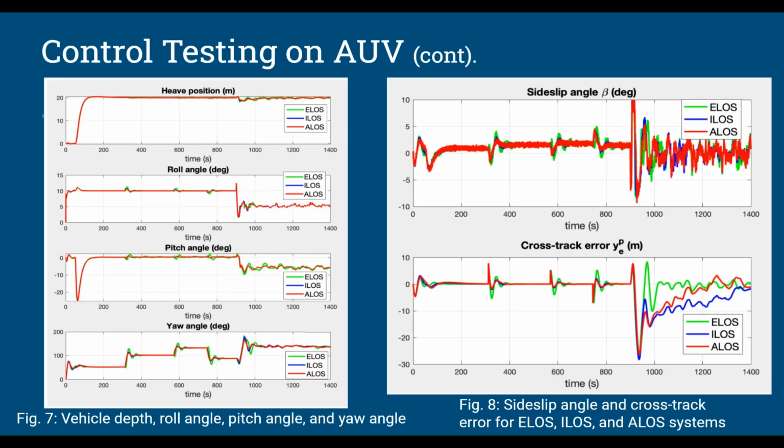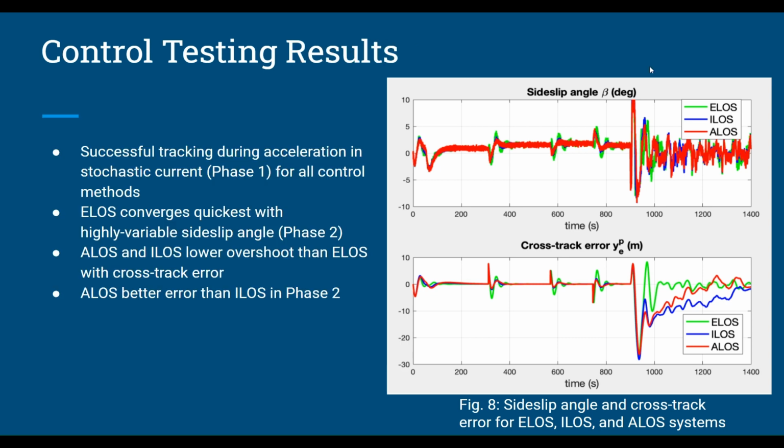The sideslip angle, synonymous to crab angle, beta, changed slowly while traveling through the desired waypoints in Phase 1, as shown in Figure 8. Note the vehicle depth, roll angle, pitch angle, and yaw angle of the AUV during testing, as shown in Figure 7. Phase 2, however, after 900 seconds, presented an extreme stochastic current, with the current's direction changing from 180 to negative 180 degrees in just 1 minute. Simultaneously, the magnitude of the current was increased from 1 to 2 meters per second. This phase tested the guidance law's cross-tracking error and crab angle estimation abilities in the worst-case scenario conditions.